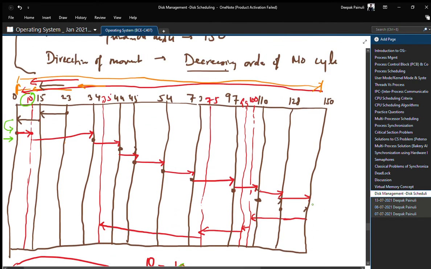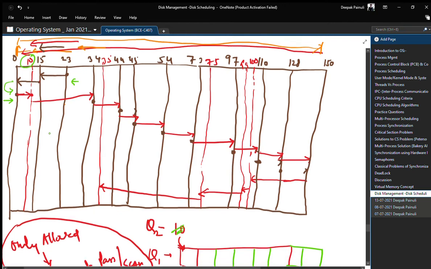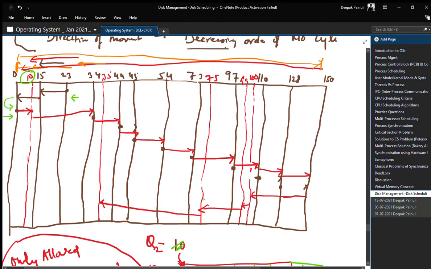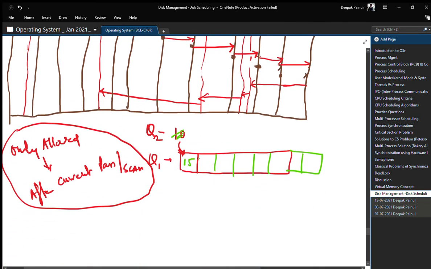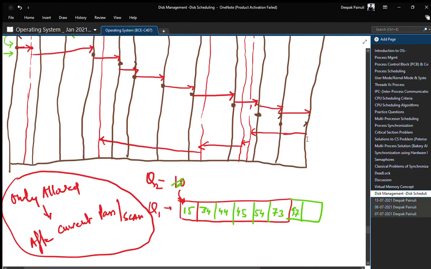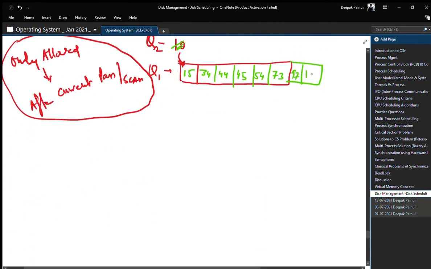When we started this first pass, the backward pass, our sorted disk requests were 34, 44, 45, 53, 54, 73, 97, 110 and 128, right?